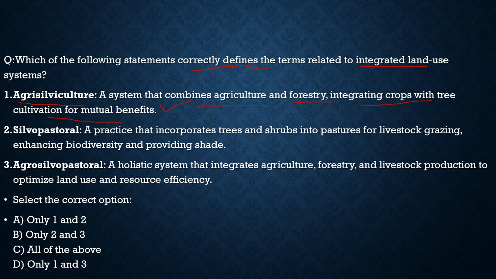Then the second is silvopastoral, a practice that incorporates trees and shrubs into pastures for livestock grazing, enhancing biodiversity and providing shade. 100% correct. Third statement, agro-silvopastoral. It says a holistic system that integrates agriculture, forestry, and livestock production to optimize land use and resource efficiency. 100% correct. So with respect to this question, all three statements are correct, and from the code given below, the correct code would be option C.